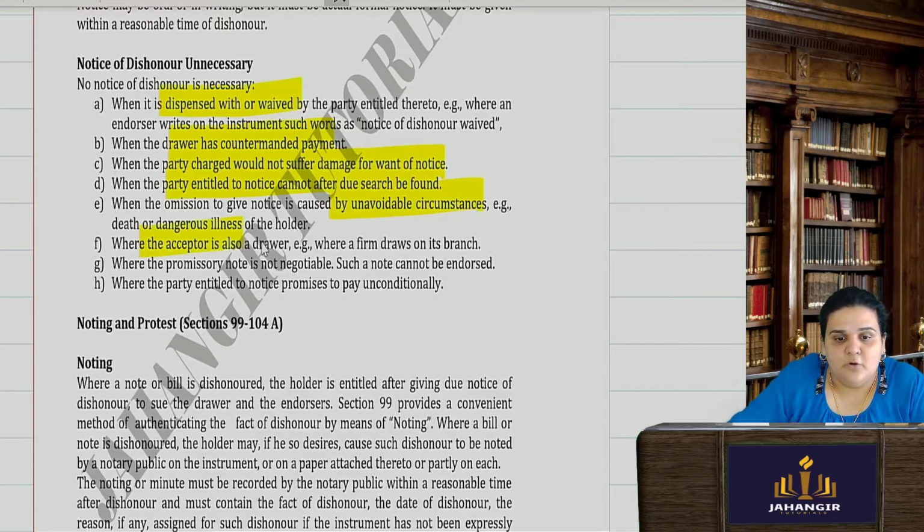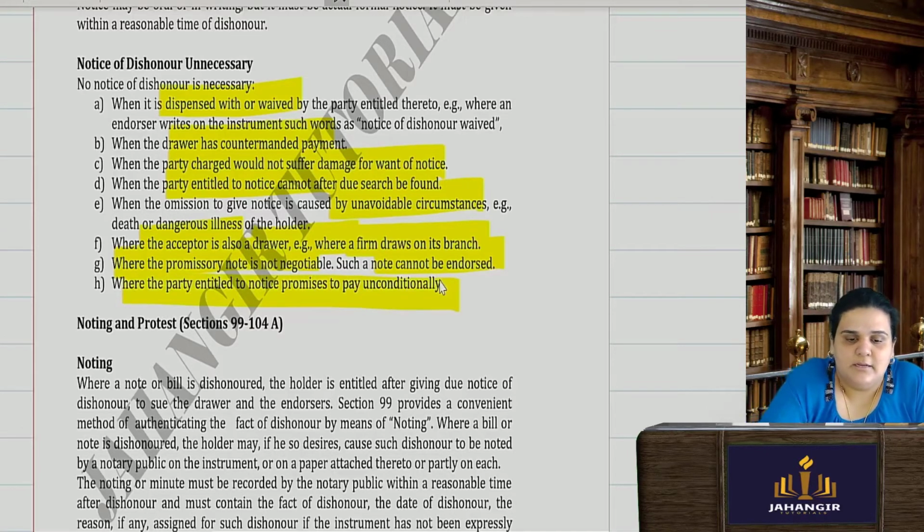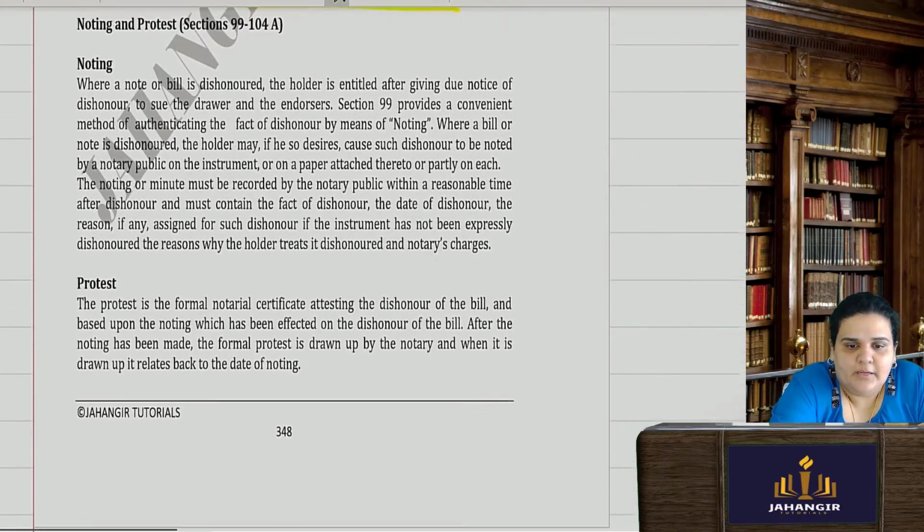where the acceptor is also the drawer, where the firm draws a bill on its own grounds, then why do you require notice of dishonor? Where the promissory note is not negotiable, such note cannot be endorsed. Where the party entitled to the notice promises to pay unconditionally, and no such conditions are attached to it. However,